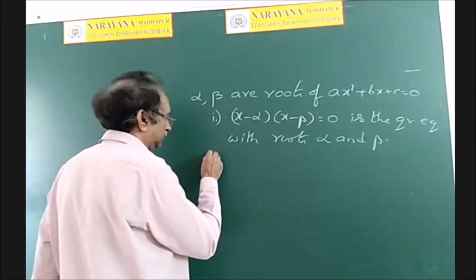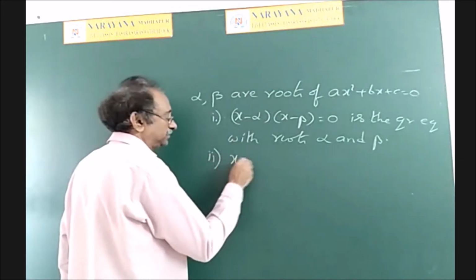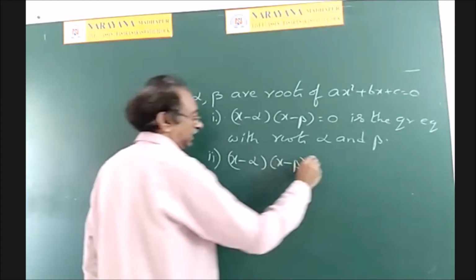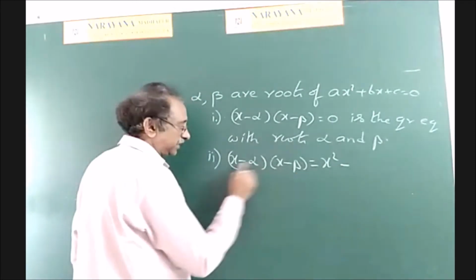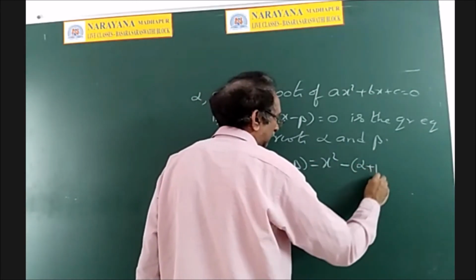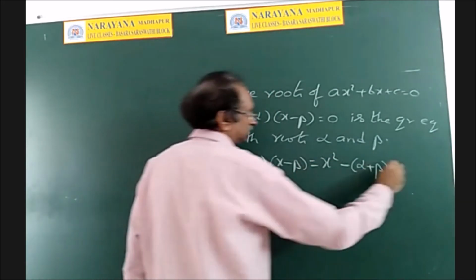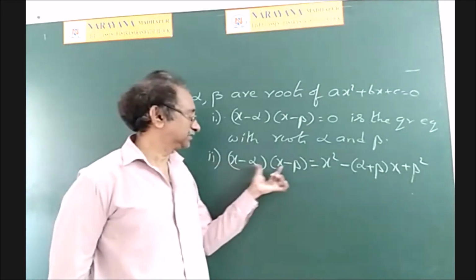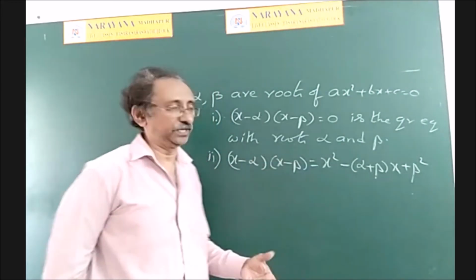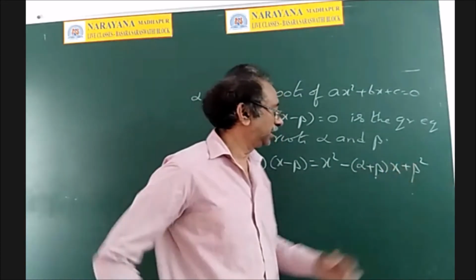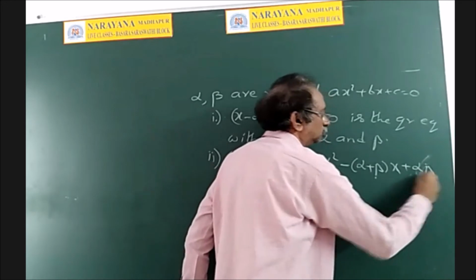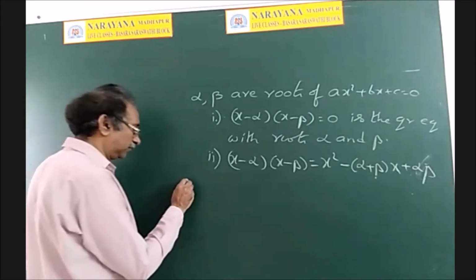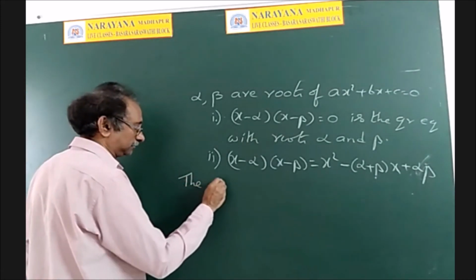then how to write the equation? Now expand this. x minus alpha into x minus beta is x square minus alpha x minus beta x, that is x square minus alpha plus beta into x plus alpha beta. Therefore, if you know the sum of the roots and the product of the roots, then you can write the quadratic equation.